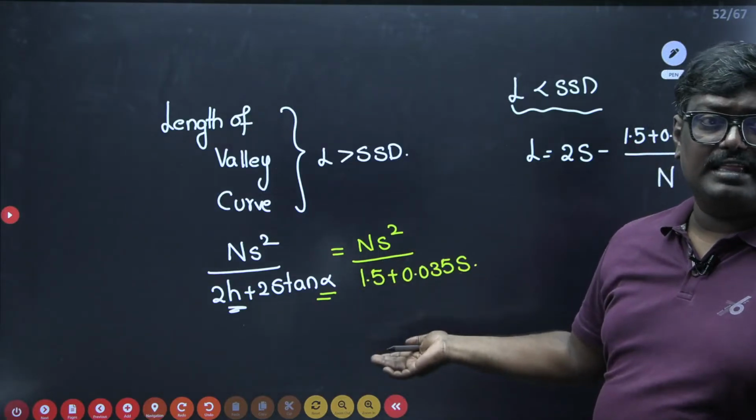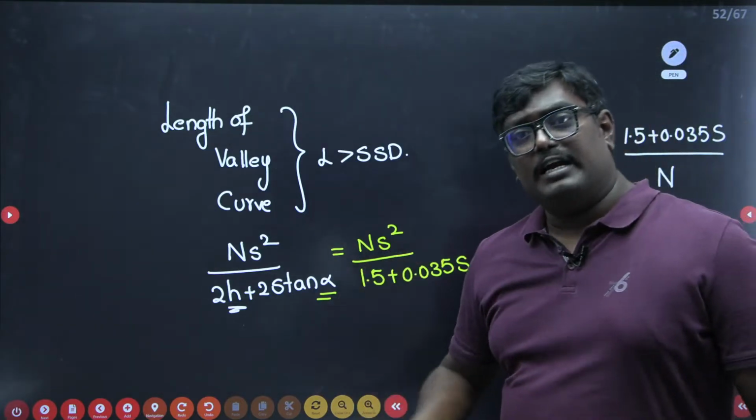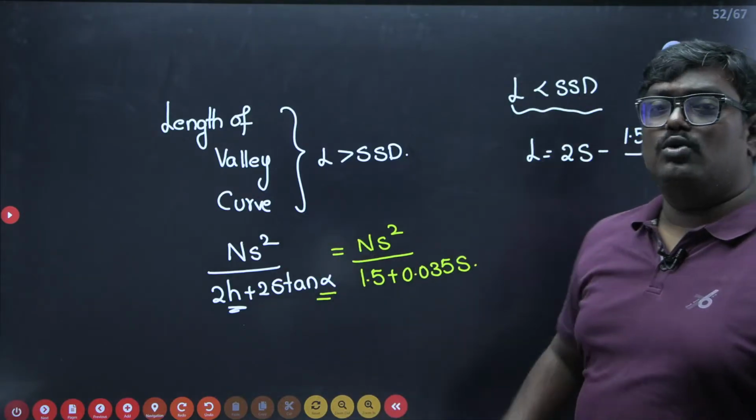If you get a value greater than SSD, your assumption is correct. If you get a lesser value, then definitely you have to go with the second approach.